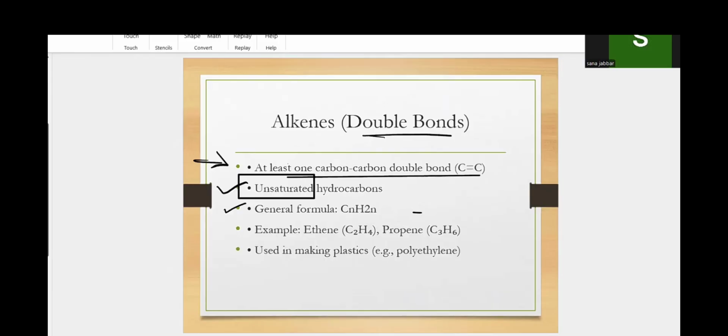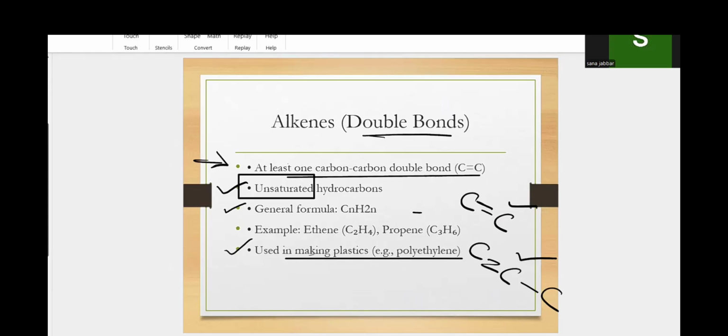Examples are ethene and propene. Eth means 2 carbon atoms and prop means 3 carbon atoms. Alkenes are used in making plastic, polyethylene. Actually, this alkene is basically not good for society. It makes pollution.